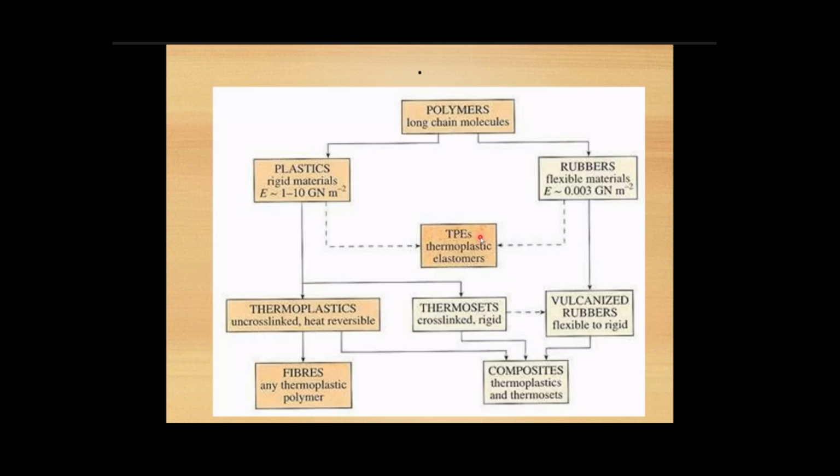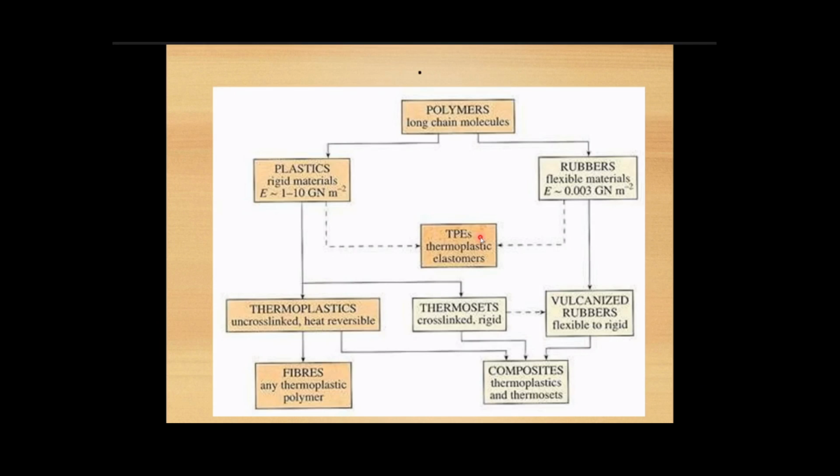Mainly polymers have two classifications, that is plastics and rubbers. Plastics are further classified into thermoplastics and thermosetting plastics. Thermoplastics are uncross-linked and heat reversible, so a recycling process can be done with thermoplastics.